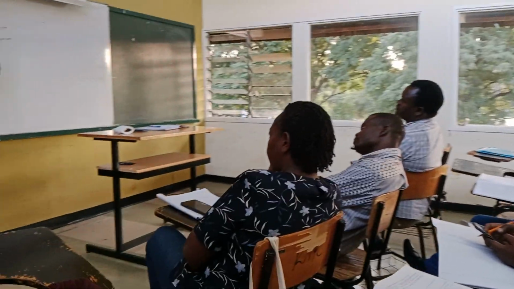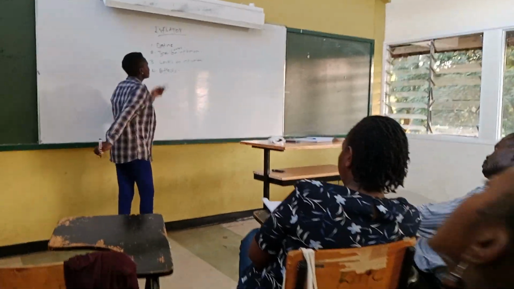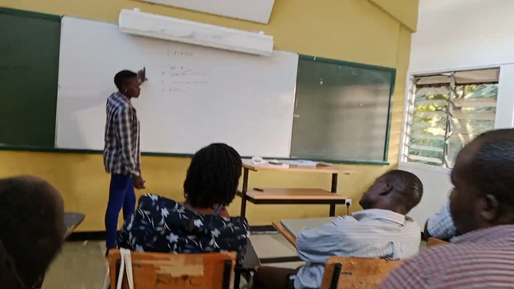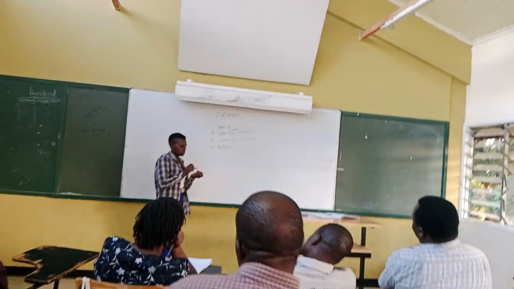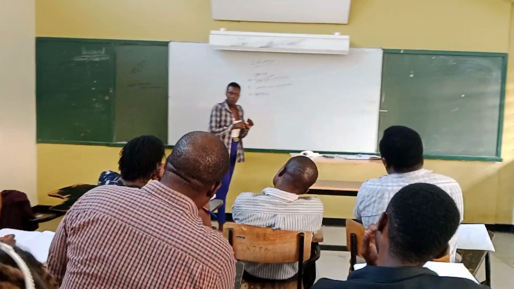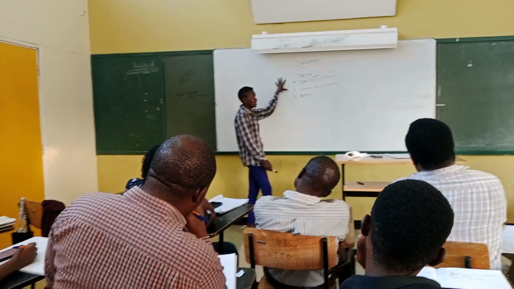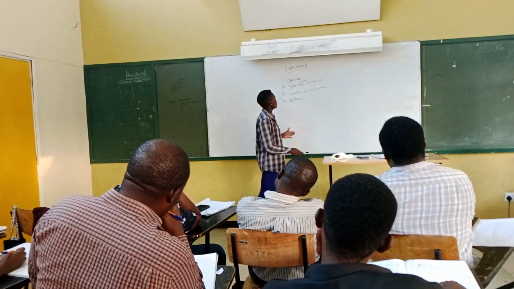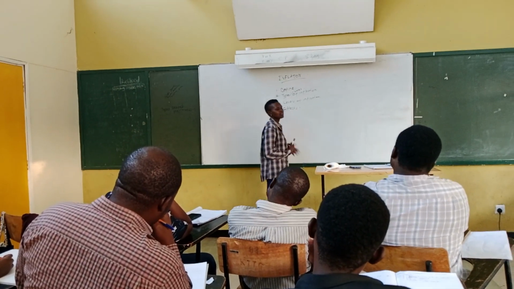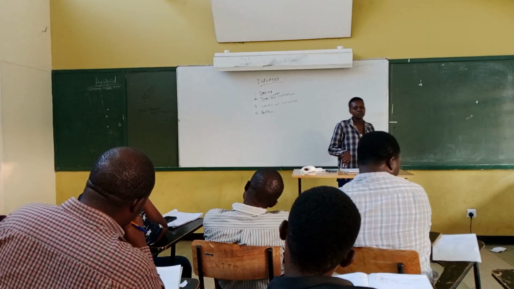Don't confuse that: the types are the same as the causes of inflation. So after the end of the lesson, everyone will be able to define inflation, and know the types or causes of inflation, the levels of inflation, and the effects of inflation.